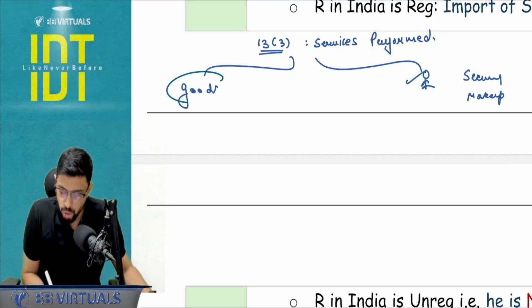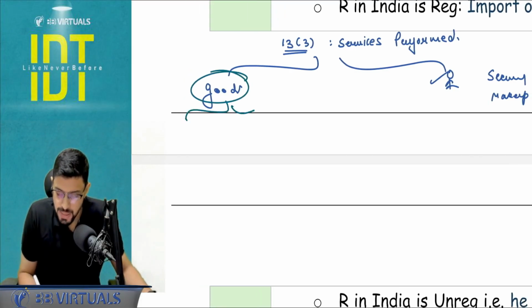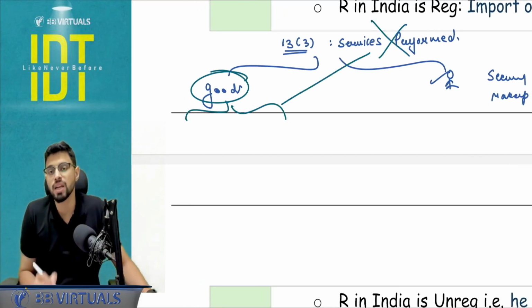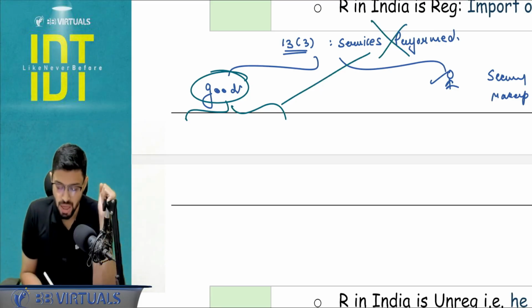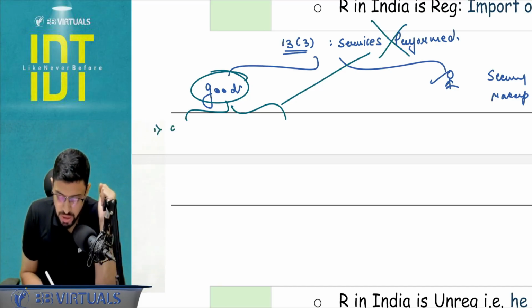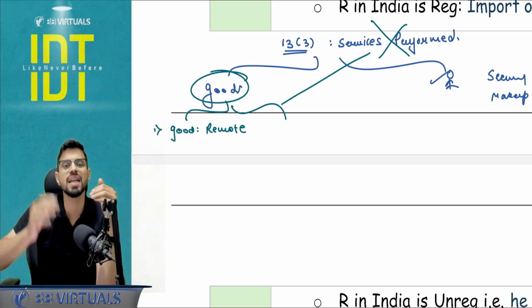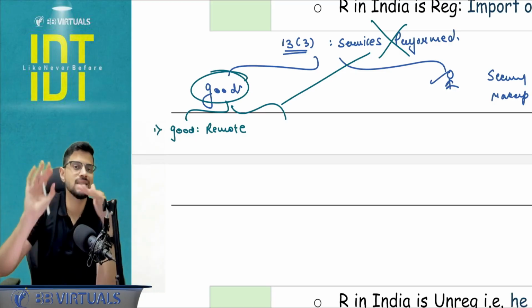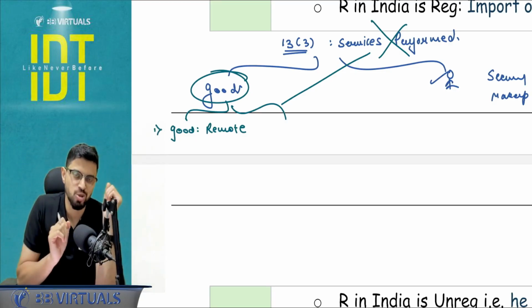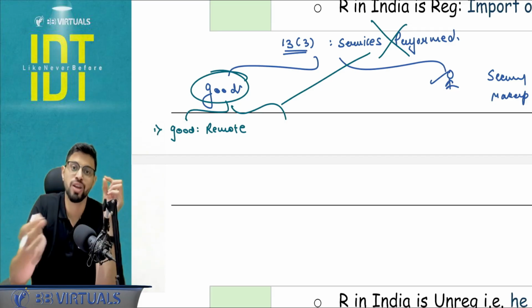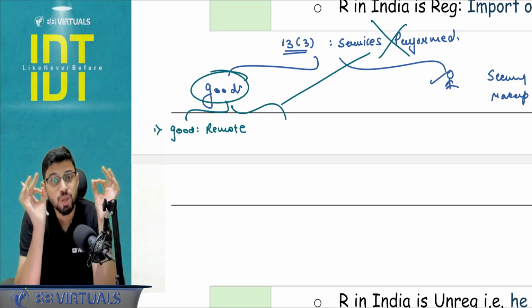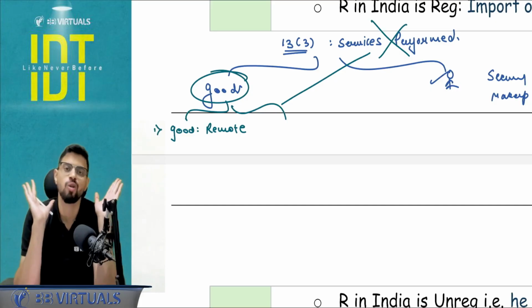Under this particular goods case, I have two exceptions. Exception means the answer will not be where the services are performed, but rather something else. What is that something else? Let's see. Exception number 1, where the goods are taken on electronic means on a remote. Remote means they are taken without the physical requirement. In that case, the answer is not going to be where the services are actually performed, but rather the answer is going to be where the goods are located. Where the goods are located at the time of the performance of service.